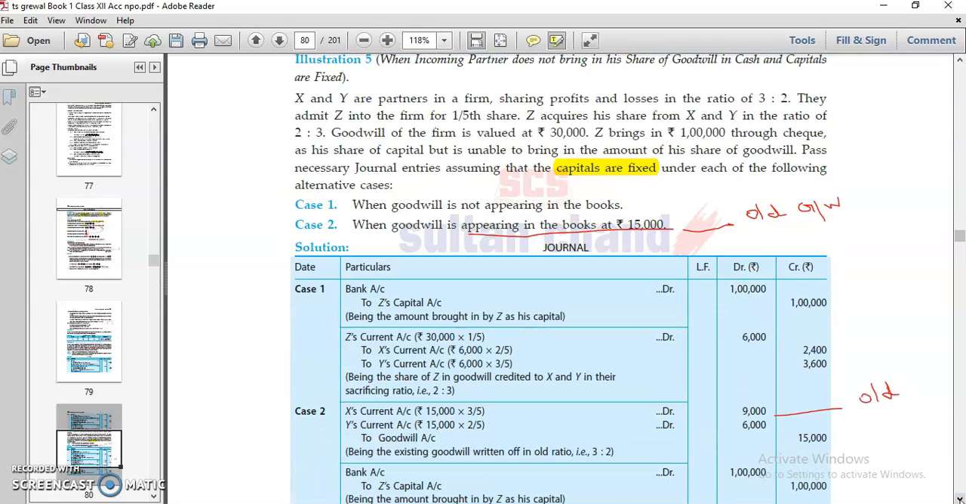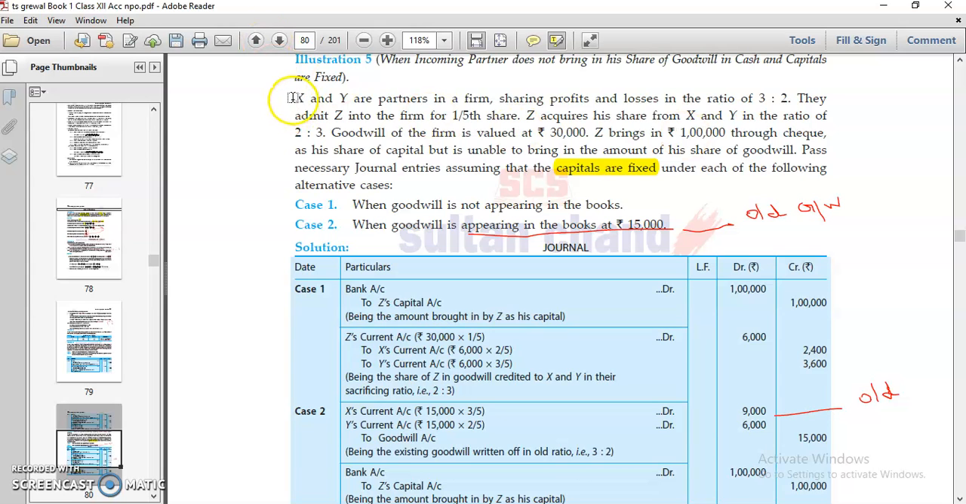And today we start with one or two questions in which we understand how to treat goodwill if he brings cash or doesn't bring cash. Let's start with this question.